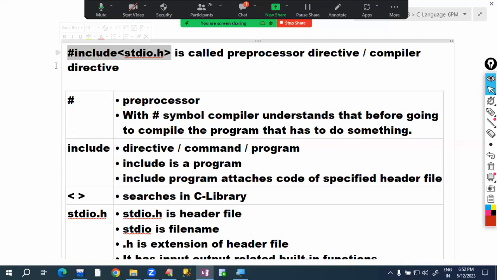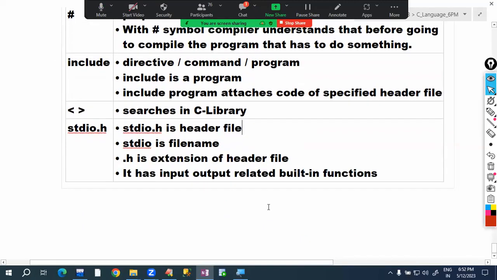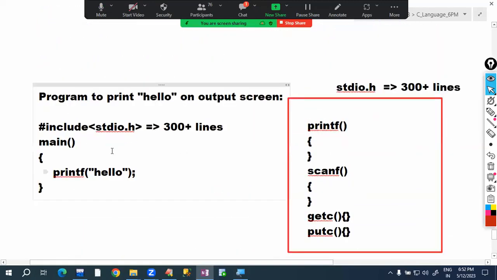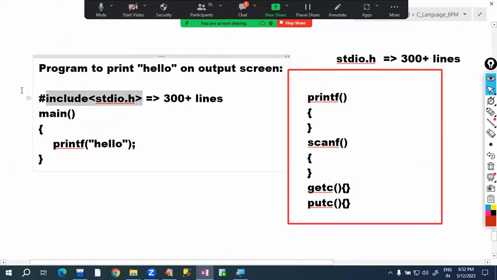Okay, directly we write that one, but we should be able to explain this one. Many students are unable to explain. If you are unable, the opponent person understands we don't know the basics, but we should know this thing. Now we know very clearly about this program. It is attaching all the functions, all the stdio header file code.